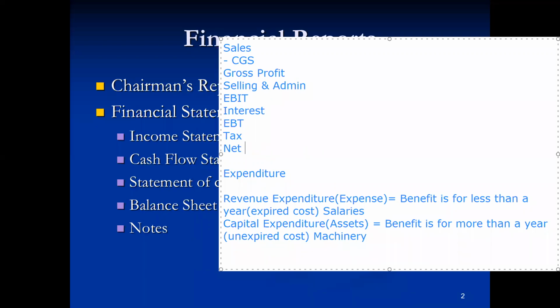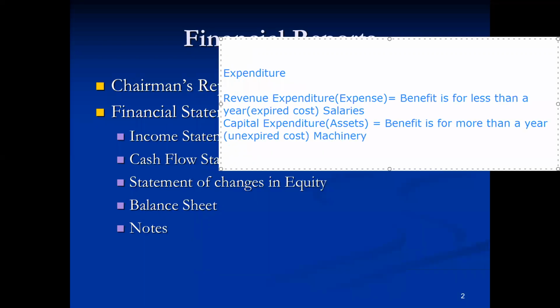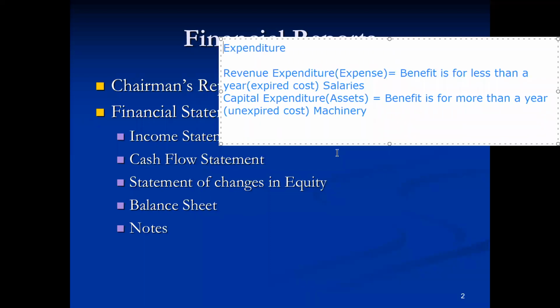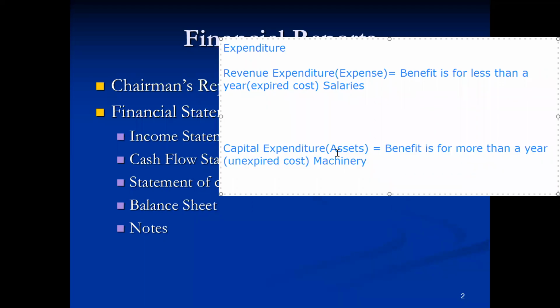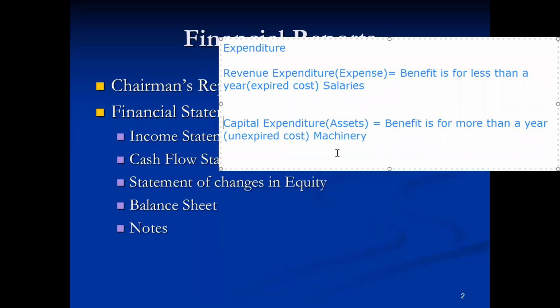For example, normally an expenditure that is incurred on any particular asset just to regain its current state would be considered a revenue expenditure. For example, you had a car, unfortunately it met an accident and the car was destroyed a little bit. And you spent some amount on the overhaul of that particular car just to regain the normal position in which that car was previously operating. So that repair and maintenance expenditure would be considered the revenue expenditure of the business organization.